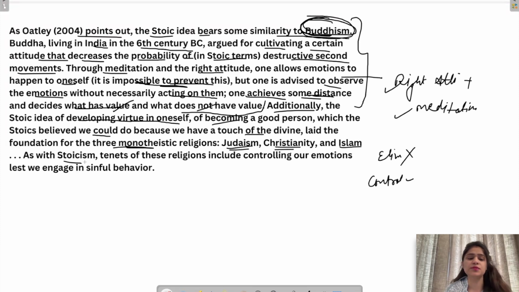As with Stoicism, tenets of these religions include controlling our emotions lest we engage in sinful behavior. So even these religions, the Stoic idea has influenced these religions. They also have the same foundation which Stoics believed in. And, according to them also, we must control our emotions. Otherwise, we will engage in sinful behavior. So this was the passage.